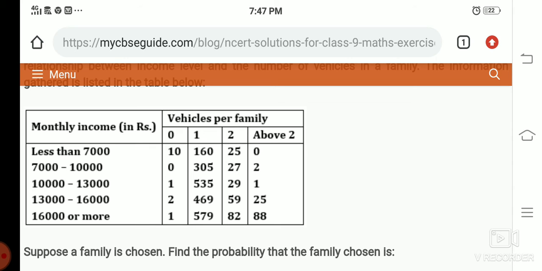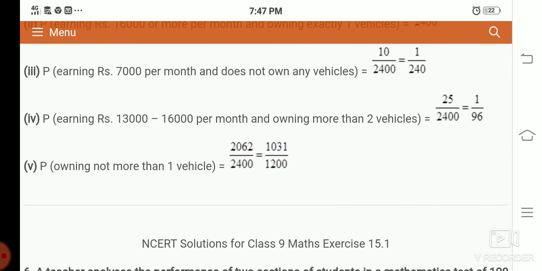That is the addition of 10, 1, 2, 1, the no vehicle column, and the one vehicle column, 160, 305, 535, 469, 579. So that summation is 2062.